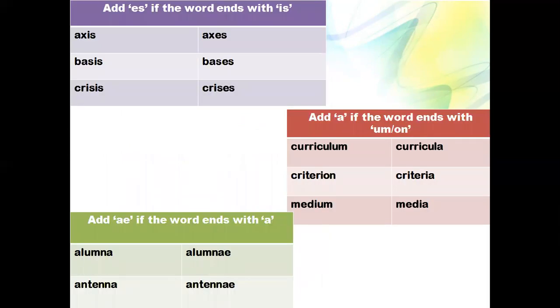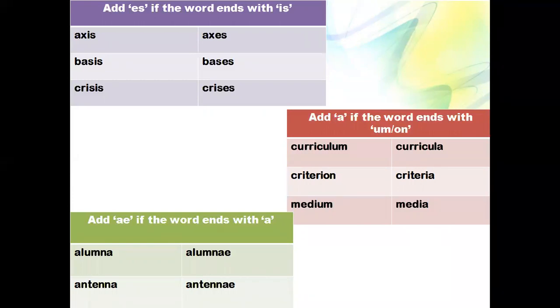Then it is the rule: change to es if the word ends with is. For example, axis, axes; basis, bases; crisis, crises. Then change to a if the word ends with um or on: curriculum, curricula; criterion, criteria; medium, media.